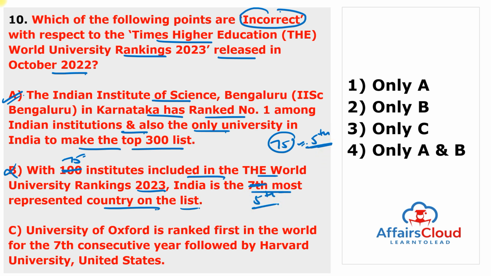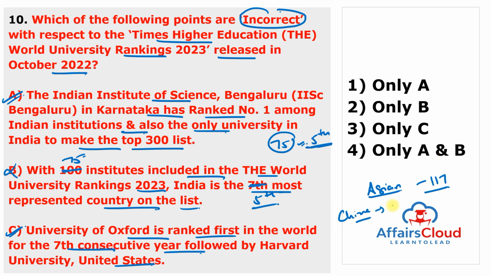University of Oxford is ranked first in the world for the 7th consecutive year, followed by the Harvard University in the United States. This statement is true. And you can also remember that Japan University, University of Tokyo, tops in the Asian countries category with 117 ranked universities. And it is followed by China. China's rank is second.